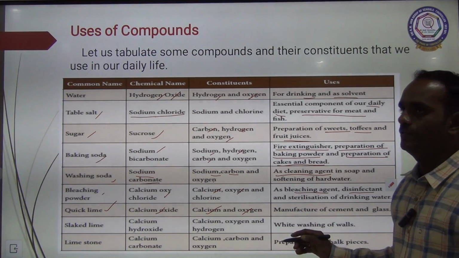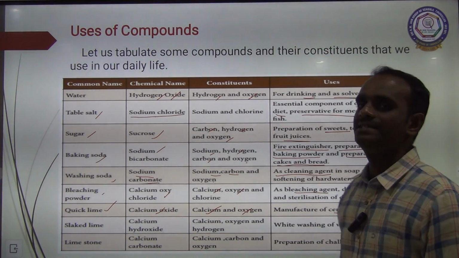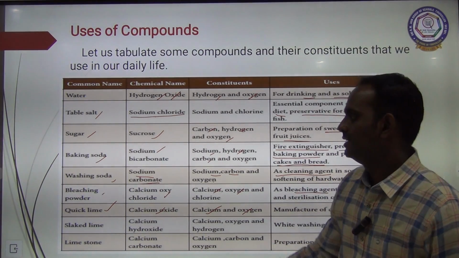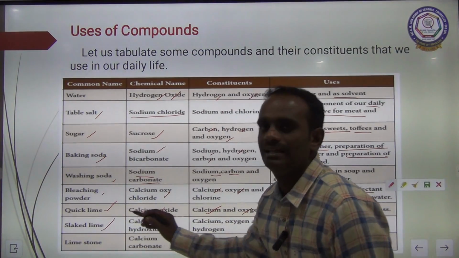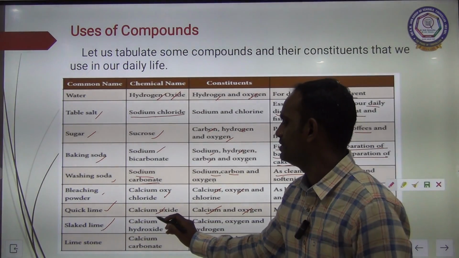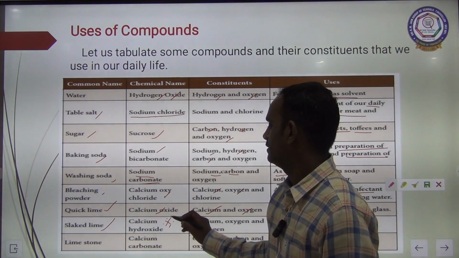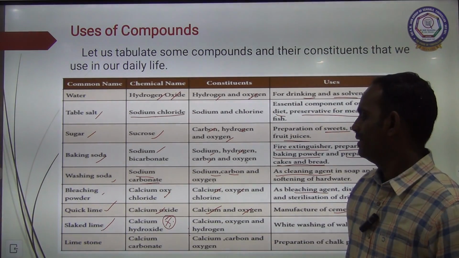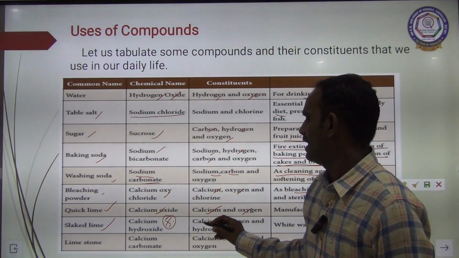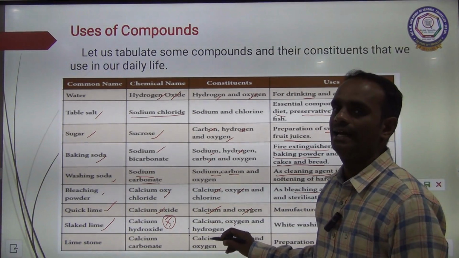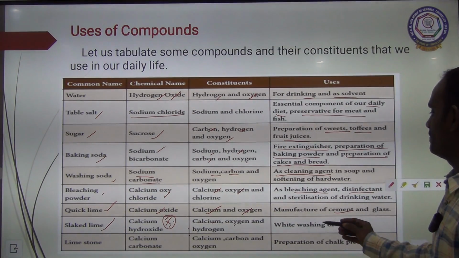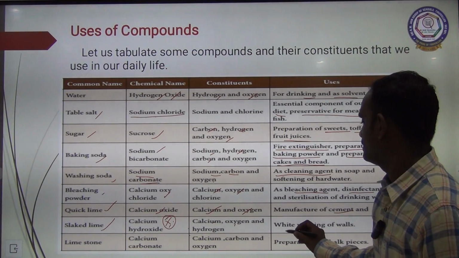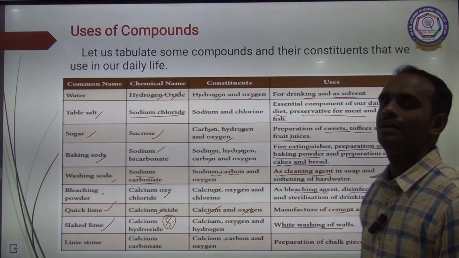Uses: it is used for the manufacturing of cements and glass. The next one is slaked lime. Chemical name is calcium hydroxide. What are the elements present here? Calcium, oxygen and hydrogen. Uses: it is used for whitewashing of walls.